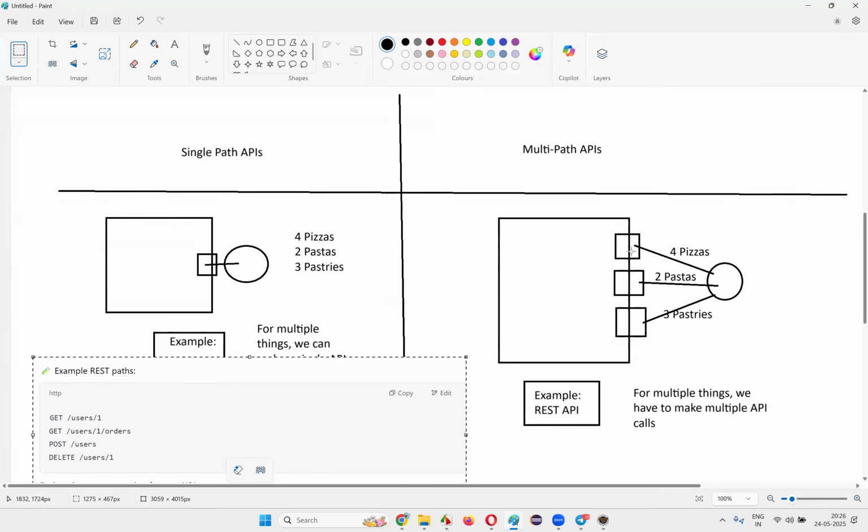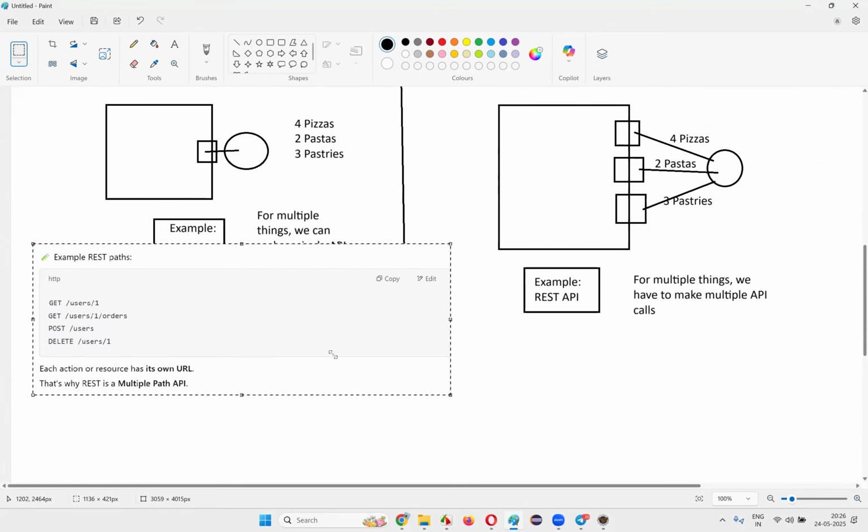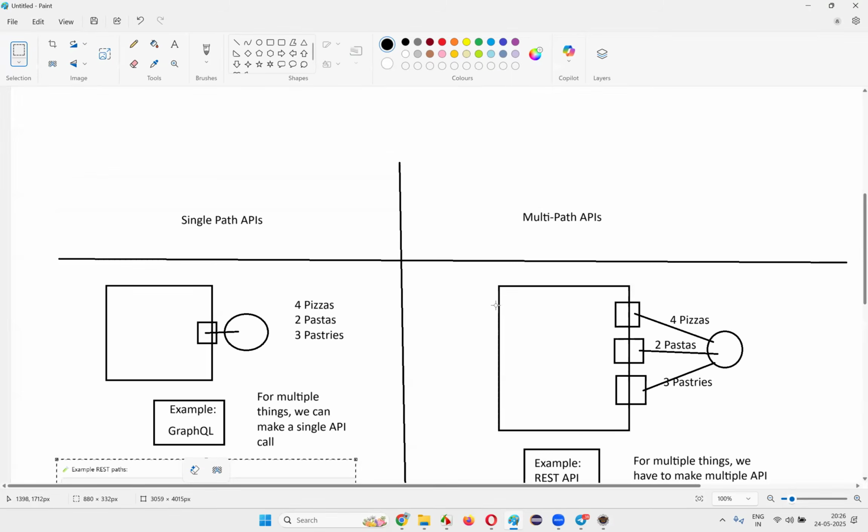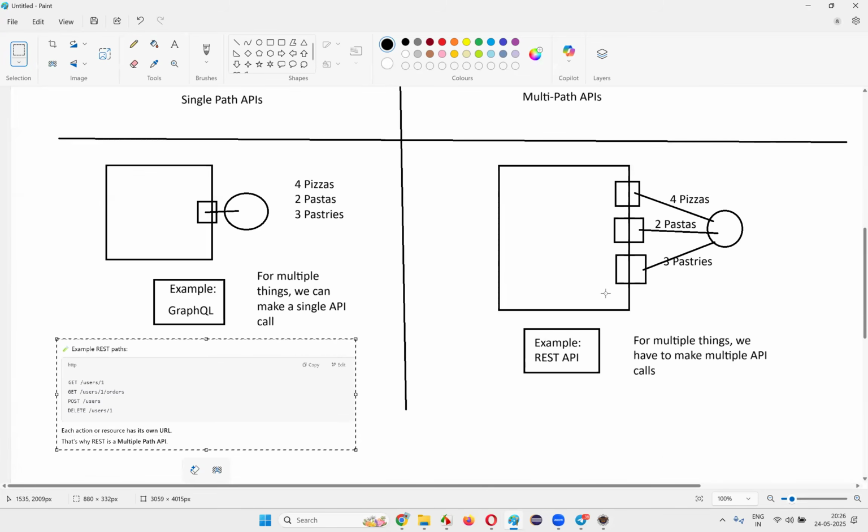I don't know whether I can adjust it here. Okay, maybe this one is okay.